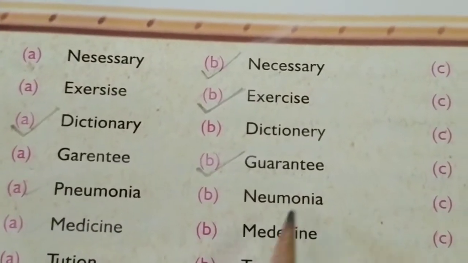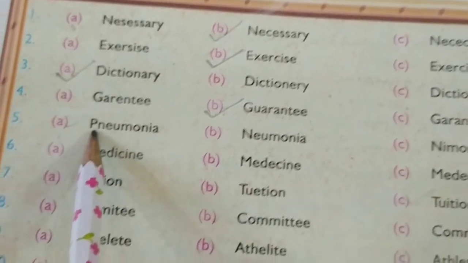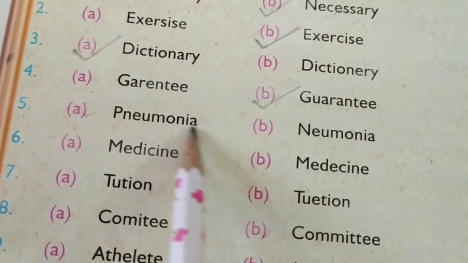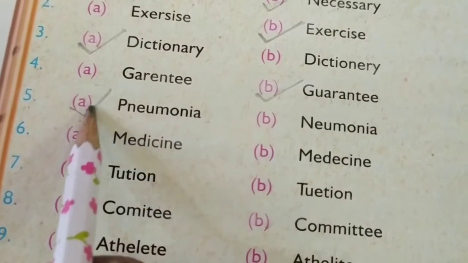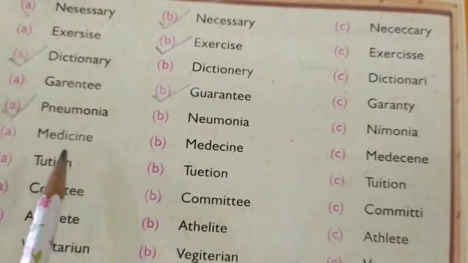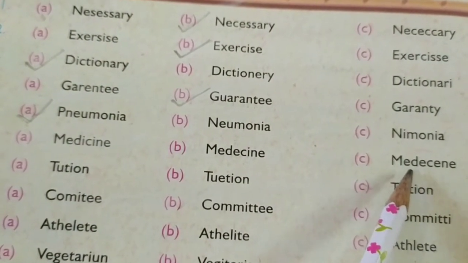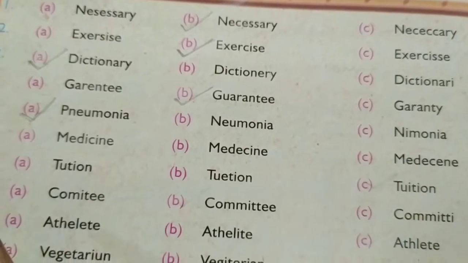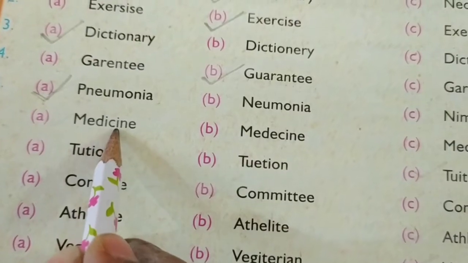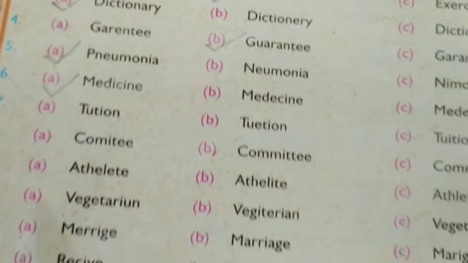So next, fifth one, pneumonia. So all the 3 will give the same pronunciation. So which is the correct spelling? It is A. Pneumonia. Take the A. Okay. Next, sixth one, medicine. So which is the correct spelling here? We have 3 different spellings, right? Which give the same pronunciation. But the actual spelling of the medicine is Medicine. Okay, take the A.